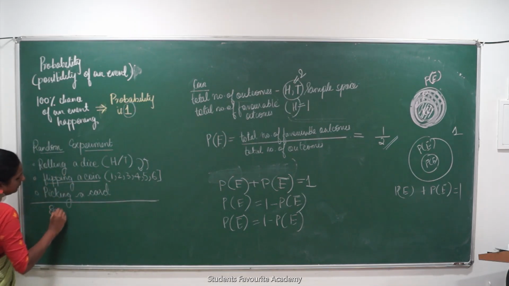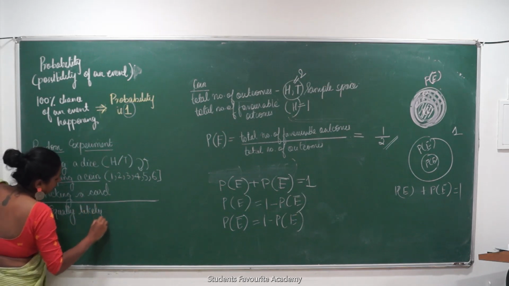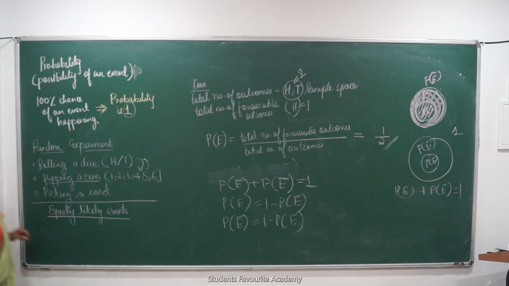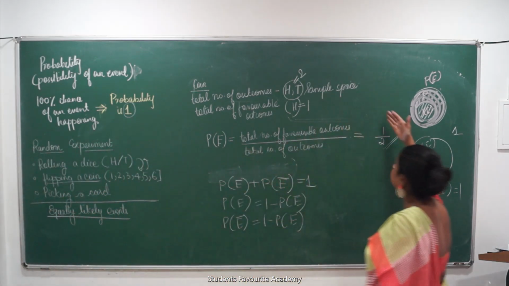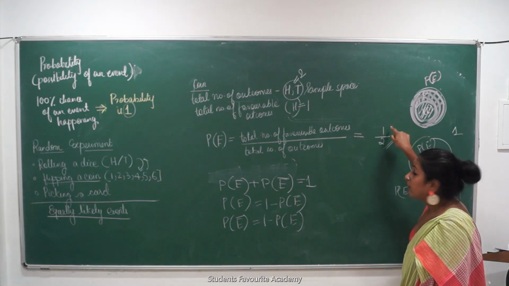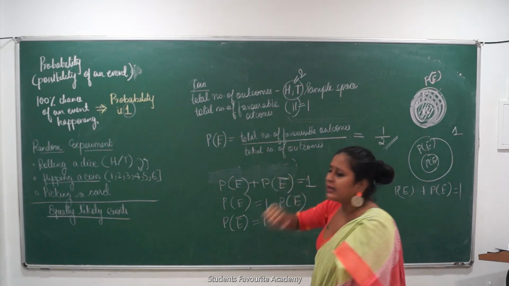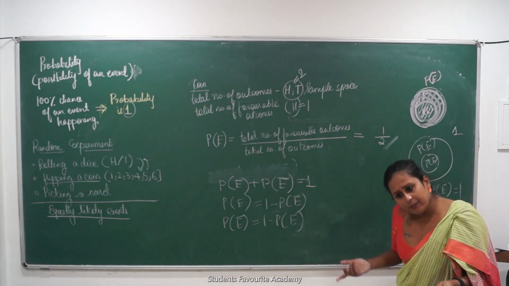Another thing that we have to notice is equally likely events. The chances of getting heads, the probability of getting heads is how much? 1 upon 2. What is the probability of getting tails? 1 minus 1 upon 2. That is 1 upon 2 only, na?